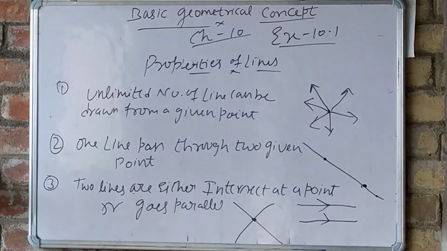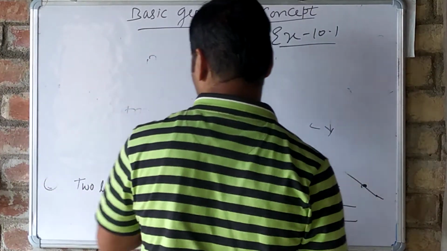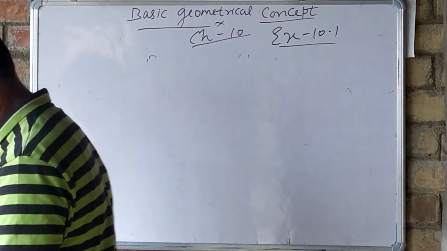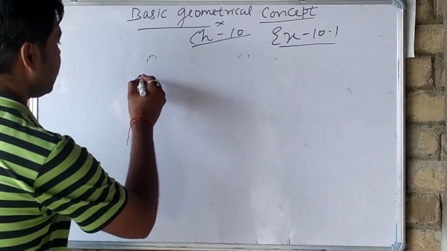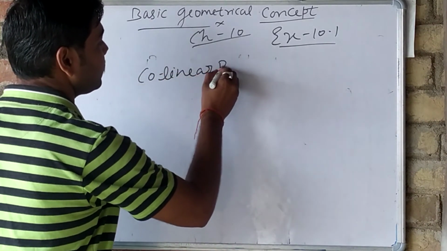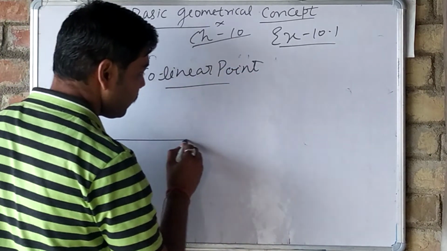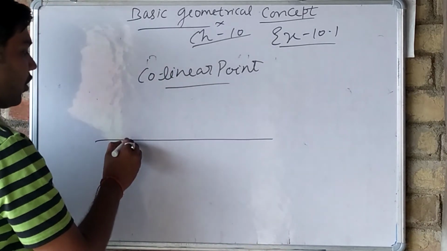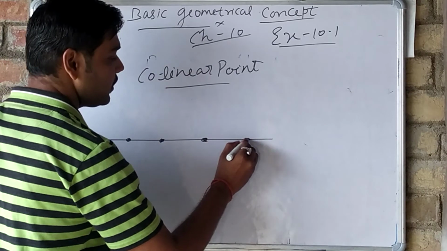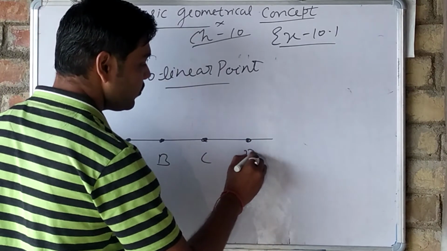Now we have to study collinear points. What are collinear points? Collinear points means if we have one line and all points are lying in that single line, then those points are known as collinear to each other.